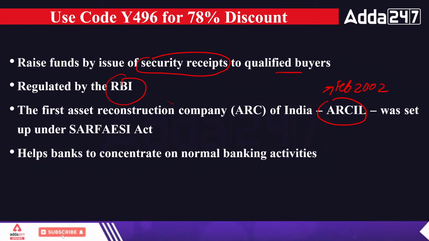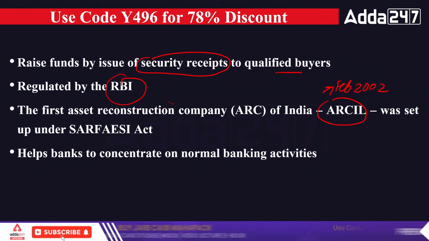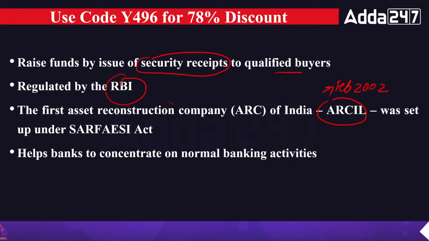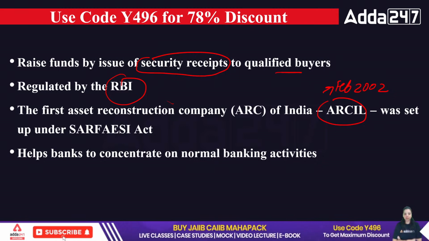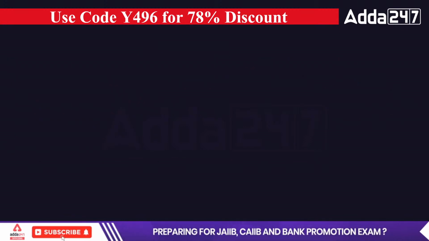So that's why we have introduced certain methods for NPA recovery like Lok Adalat, SARFAESI, ARC, etc. All these are methods that help banks to concentrate on normal banking activities because these are the methods that recover the NPA of a bank. Okay, so ARC does the same.